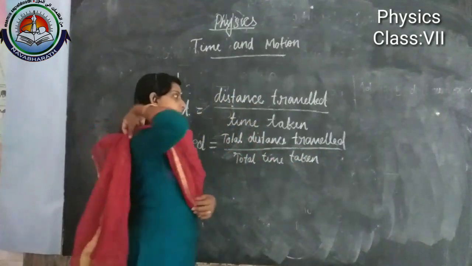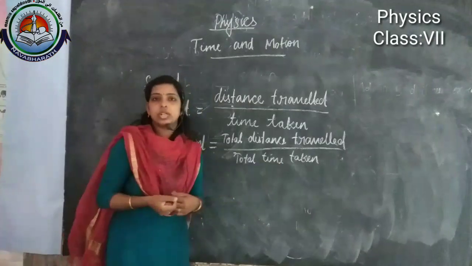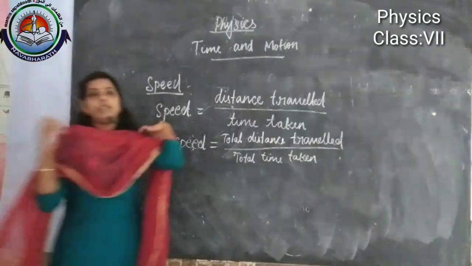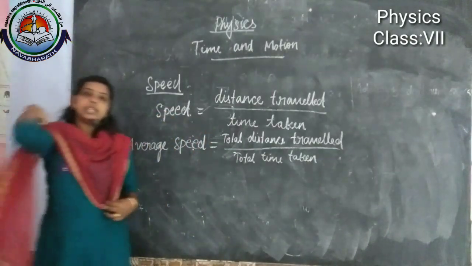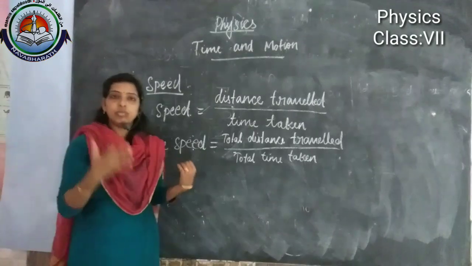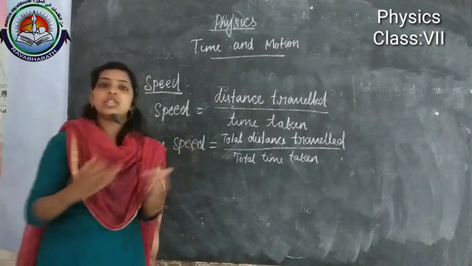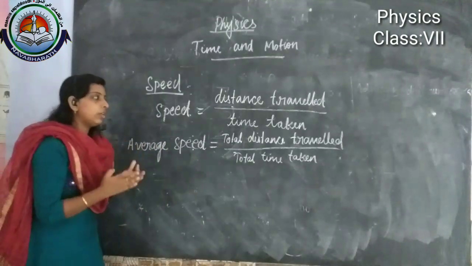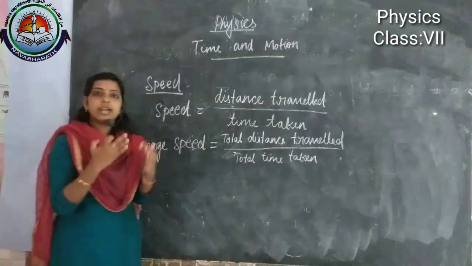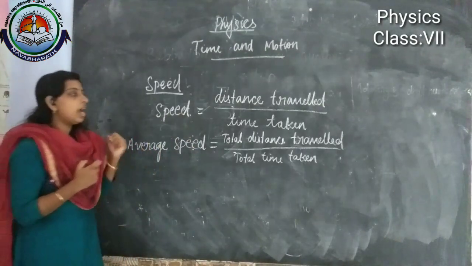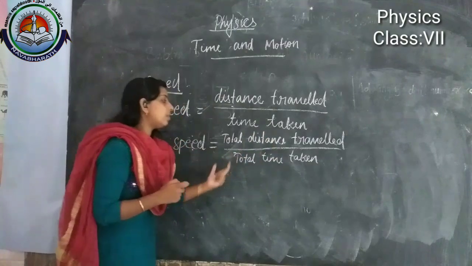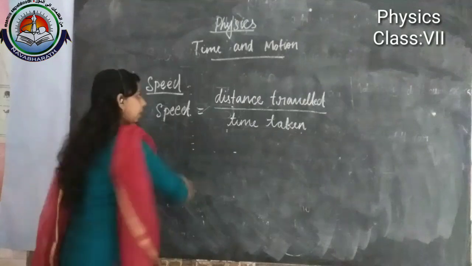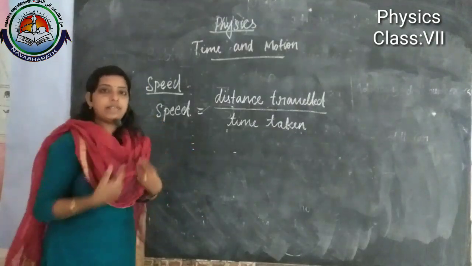Total distance traveled divided by total time taken is considered as average speed. We need to use this average speed when the speed of a moving object is changing continuously. That time we can use the term average speed. Average speed is total distance traveled divided by total time taken. Okay, so that's all about average speed.